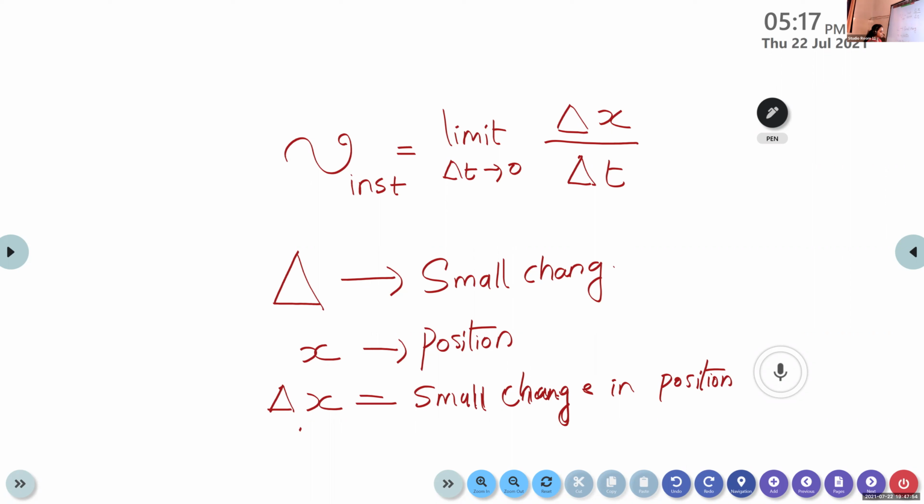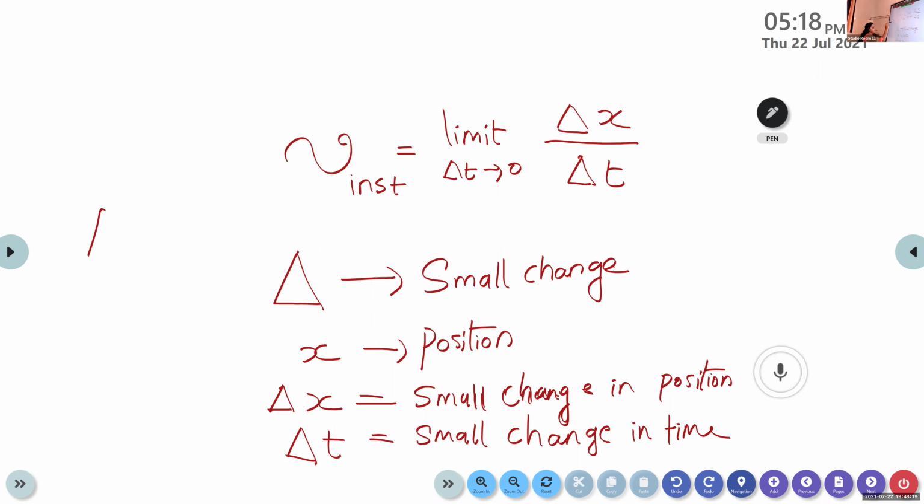Then can you say what delta t indicates? T is the time. So what is delta t? Small change in time. Yes, small change in time. Okay. So delta x divided by delta t.